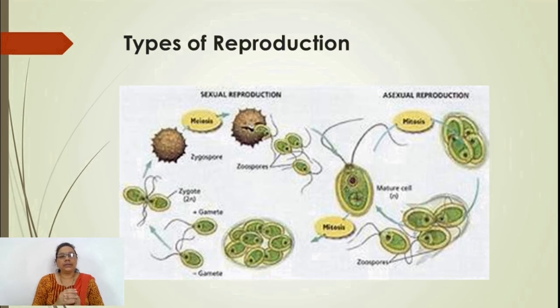And due to the return of unfavorable conditions, the content of each cell is concentrated to the center, adds a protective, multi-layered covering over it, and thus each cell's content is converted into aplanospores, and they are resting spores. When favorable conditions return again, each spore has the capacity to develop into a new thallus structure. So in algae, the reproduction is of three types: vegetative, asexual and sexual.